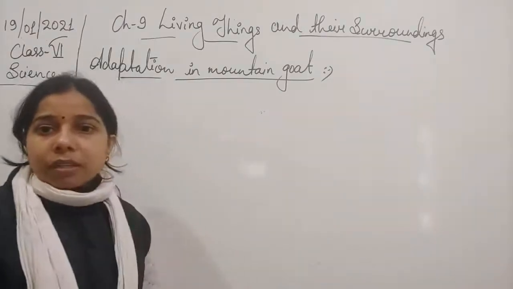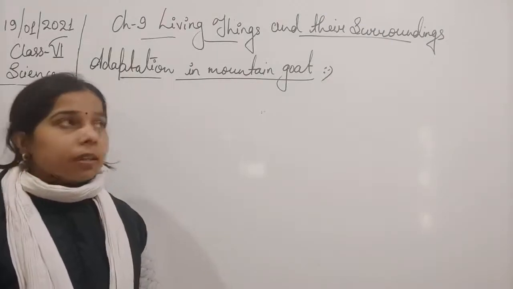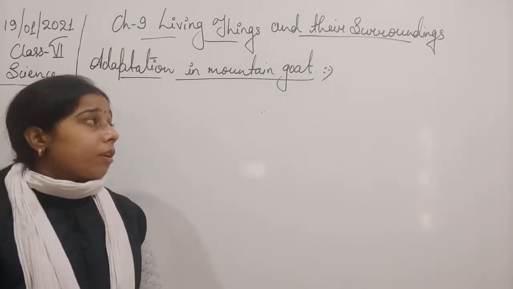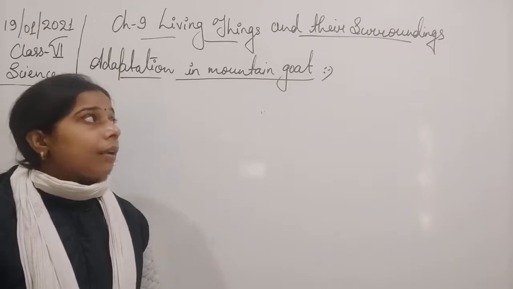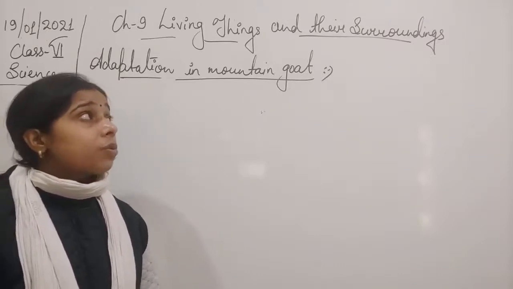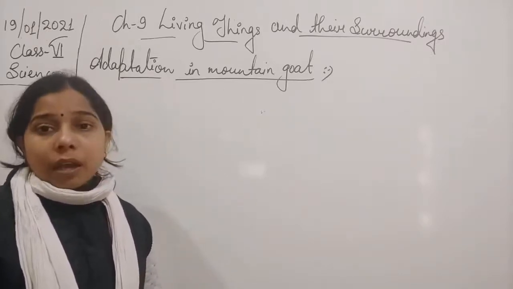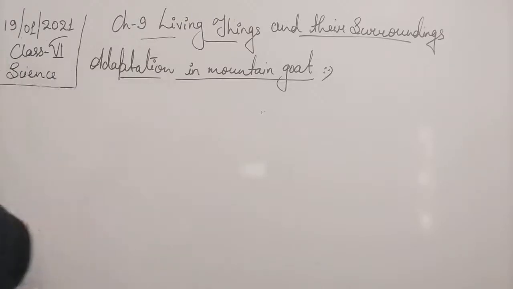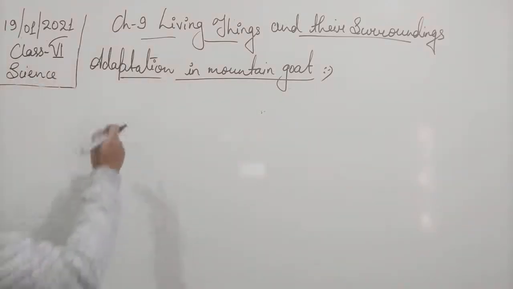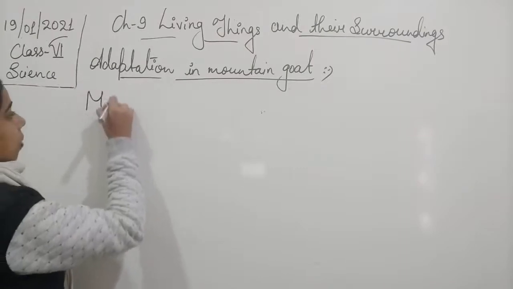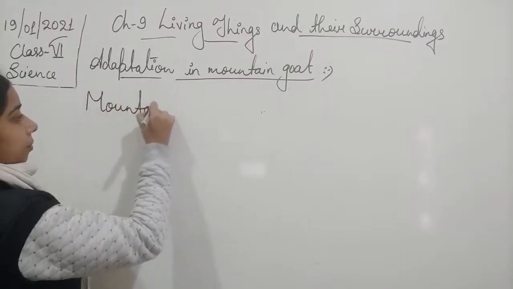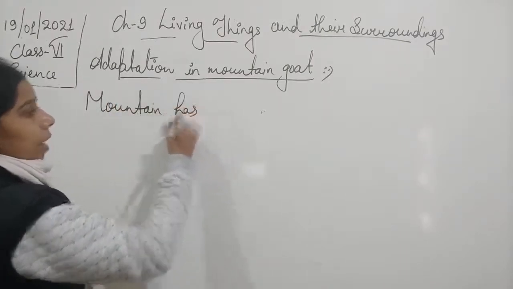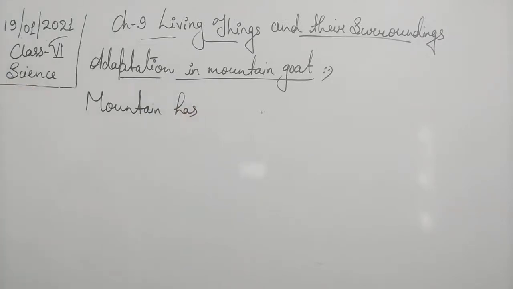These are the two problems for a mountain goat to survive. If a mountain goat is able to survive in the mountain habitat, it has to overcome these problems. So we can write that the first thing is that the mountain goat has to live in the cold climate.